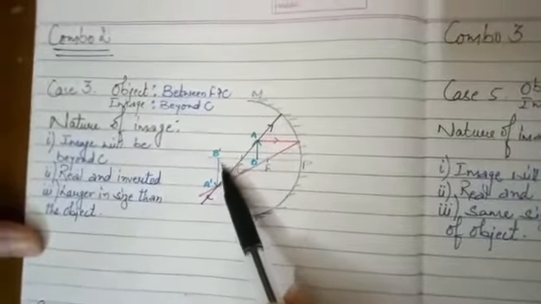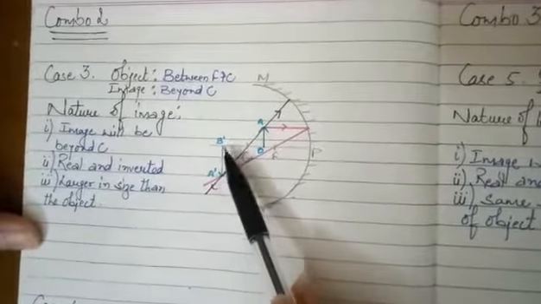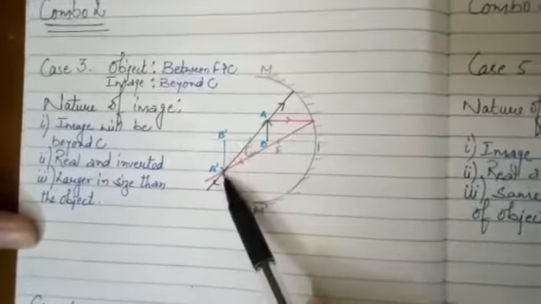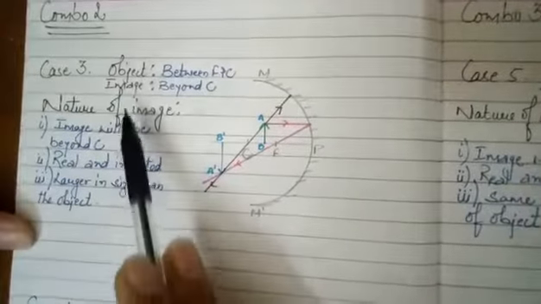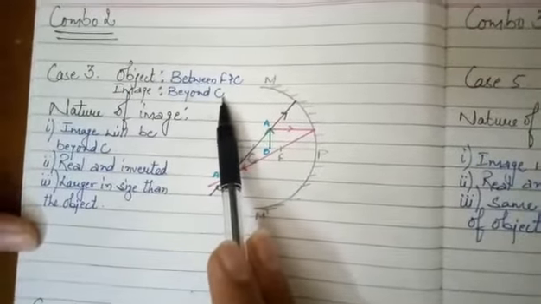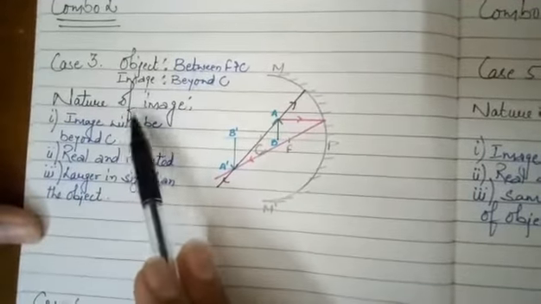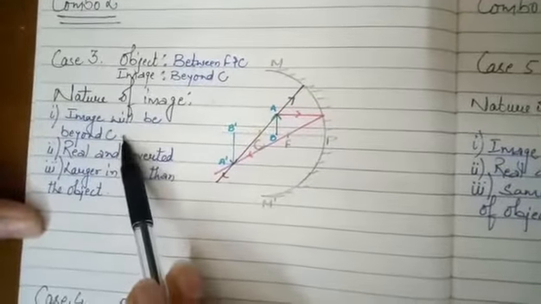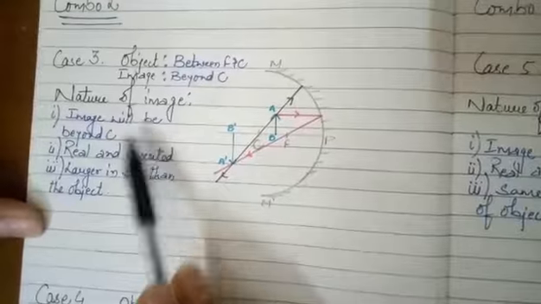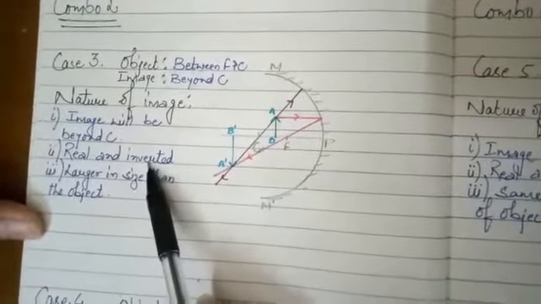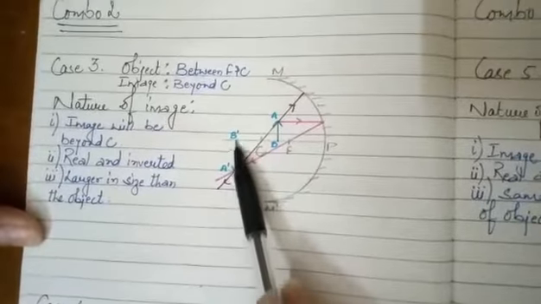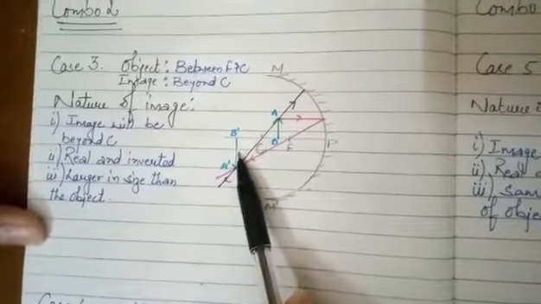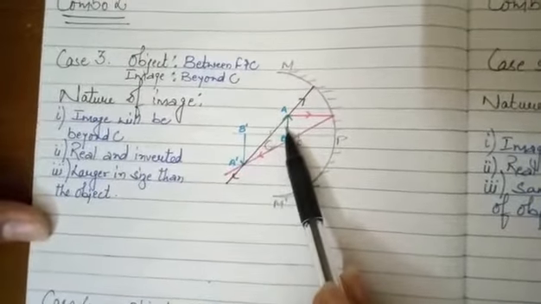As you can see, this sky blue line is A dash B dash and it is upside down because real images are always inverted. So the image will be beyond C. So what will be the nature of image? The image will be beyond C, real and inverted, and much larger in size. From the size of the arrow you can estimate it is much larger as compared to the size of the object.